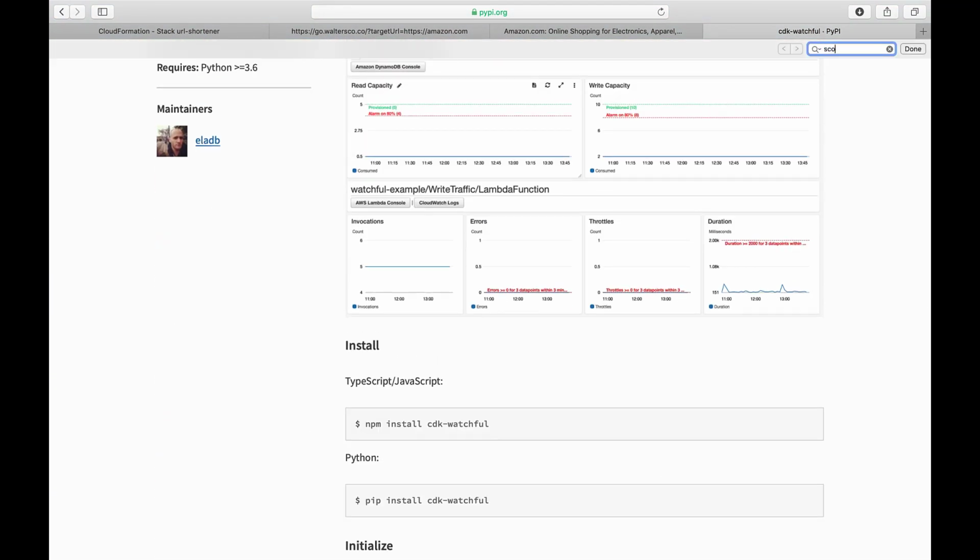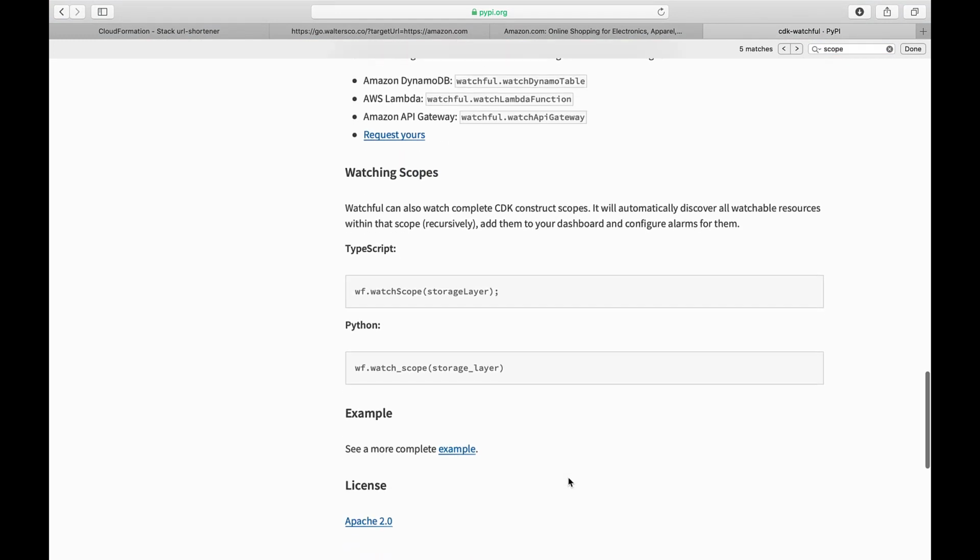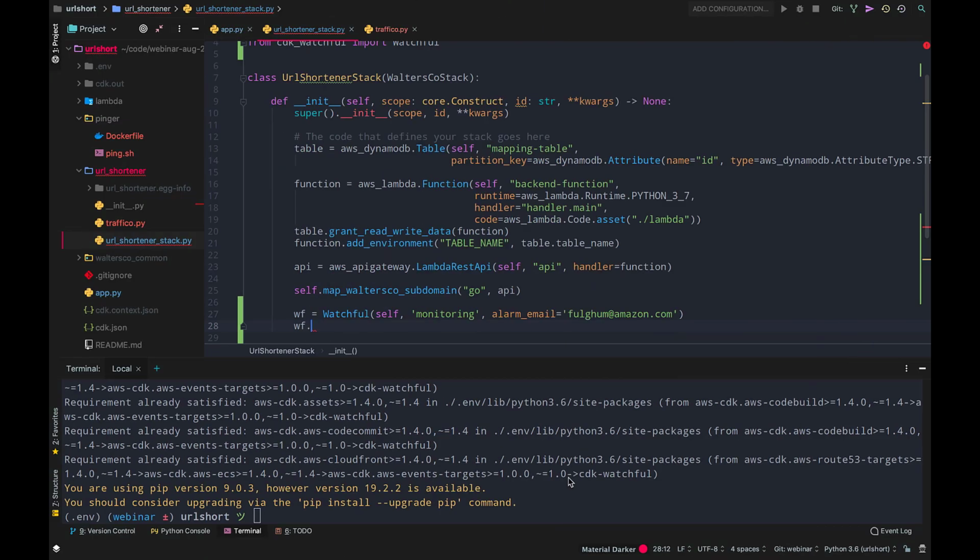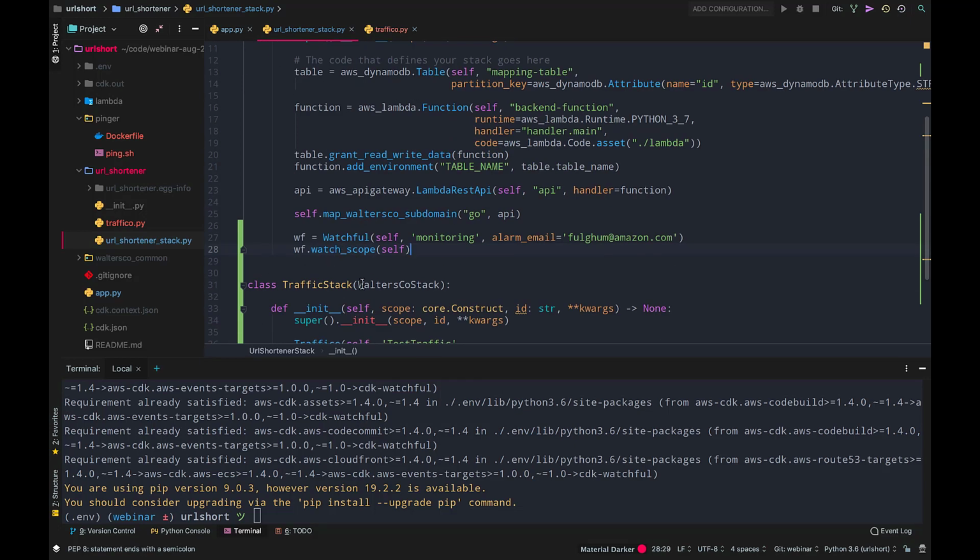Watch scope, watching scopes. Watchful can also watch complete CDK construct scopes. It'll automatically discover all watchable resources within that scope recursively, add them to your dashboard, and configure alarms from them, which is pretty neat because that will save me a lot of time. And I really do want to watch everything in this stack. So I'm going to just do this, right? I'm just going to create a watchful instance and tell it to watch this stack. And it'll automatically find all the relevant resources. We'll see that in a second.